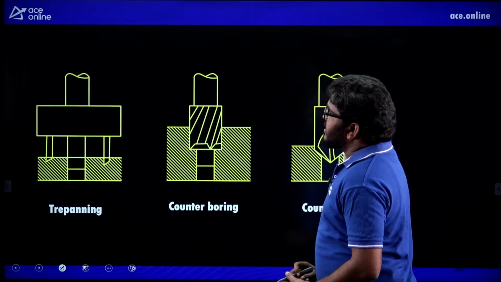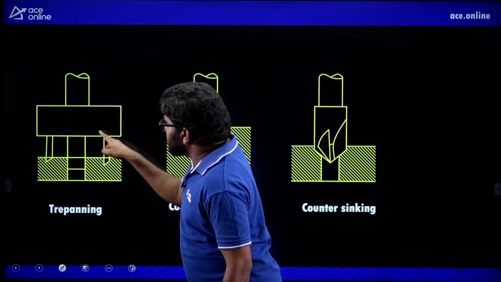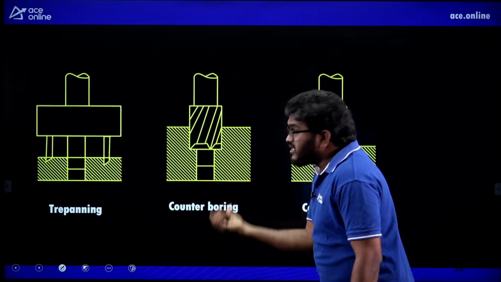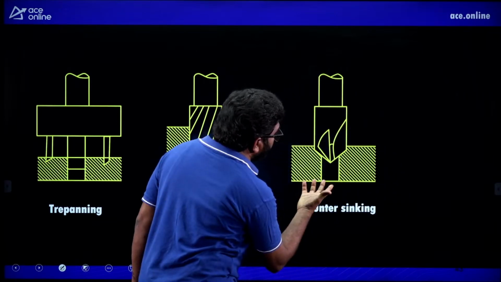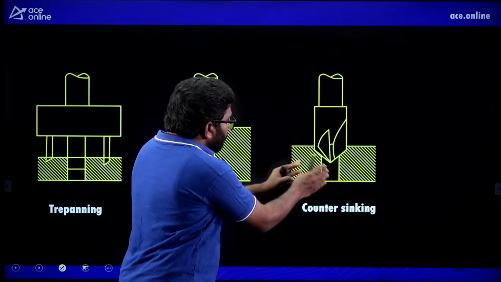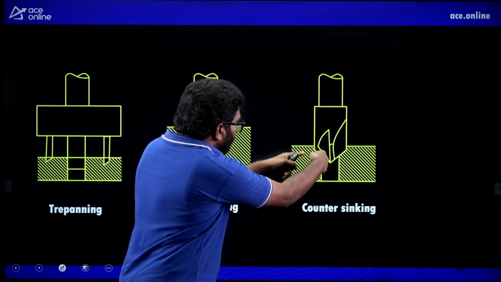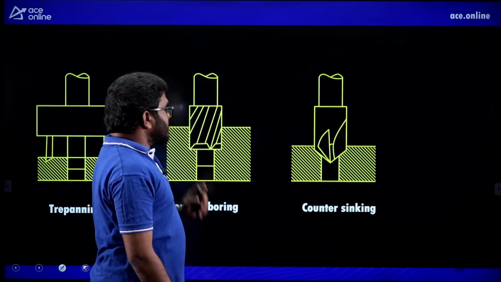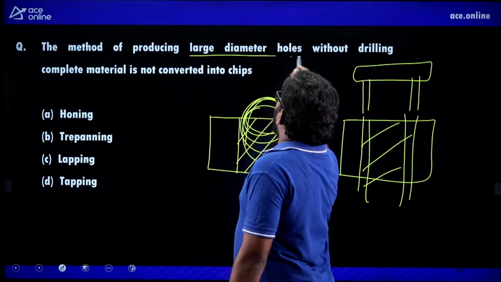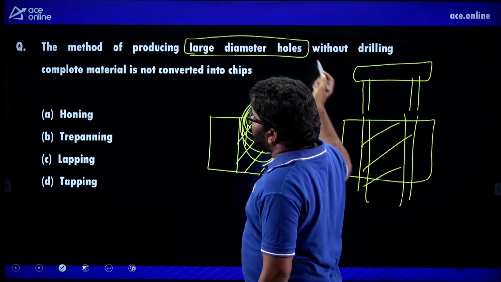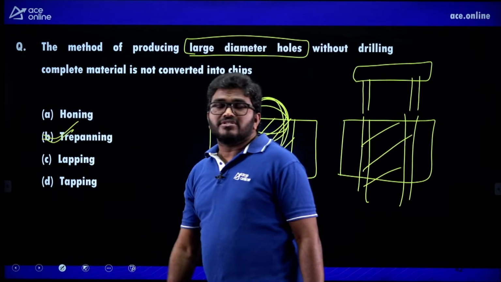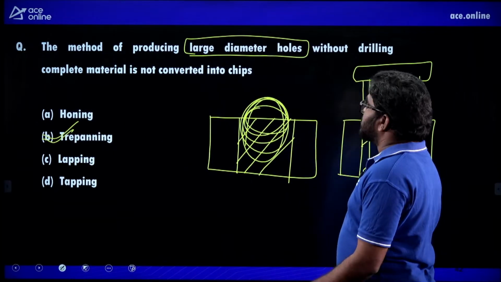Now see here, this is a drill bit. By using these cutters, I am removing this complete portion, trepanning. Counter boring, enlargement of the hole. Counter sinking, like making a conical shape of the holes. Here also we are enlarging the holes, but the tool is a conical shape. Here it is normal shape. So remember, enlarging large diameter holes without drilling the complete material is known as trepanning. B is the correct answer for this question.